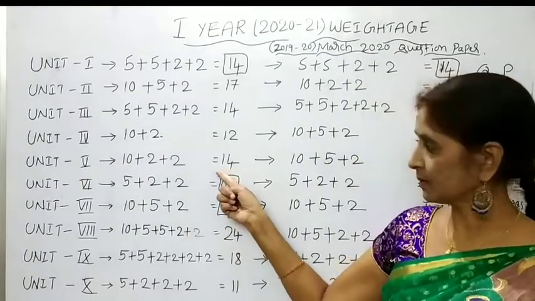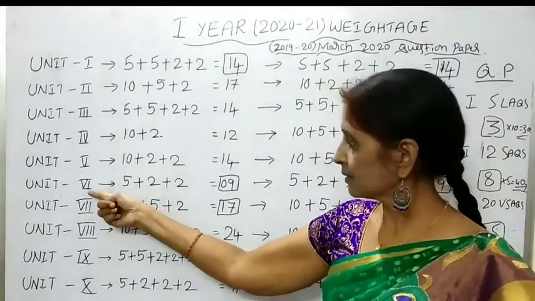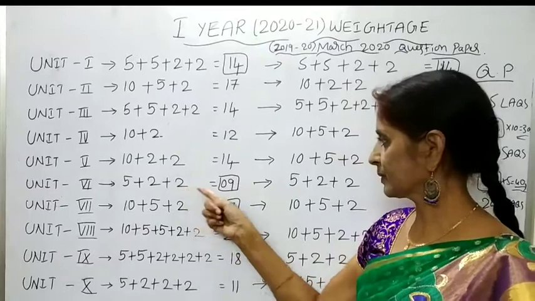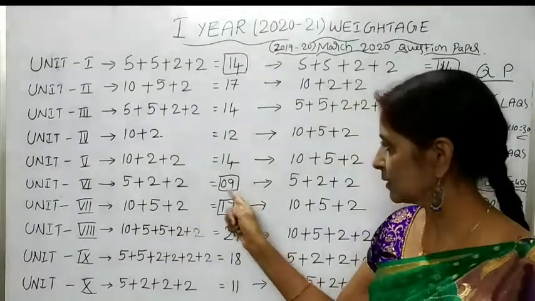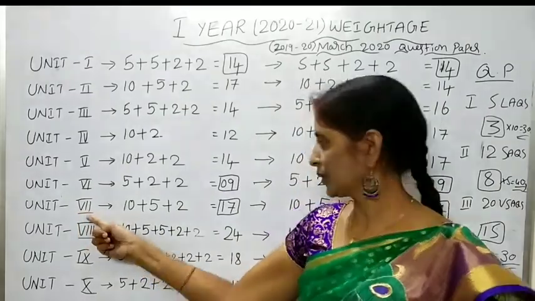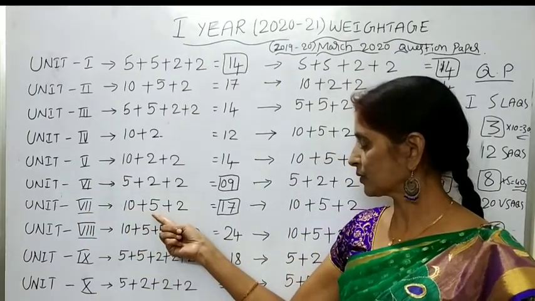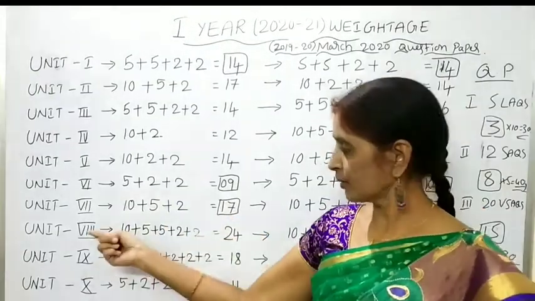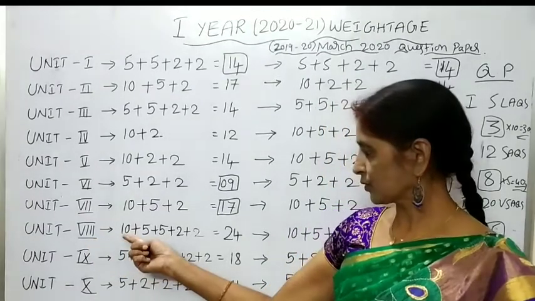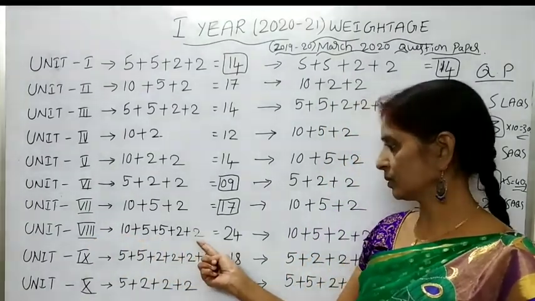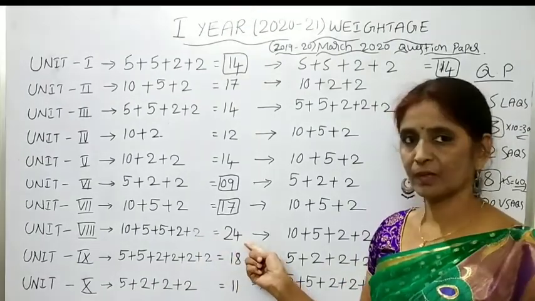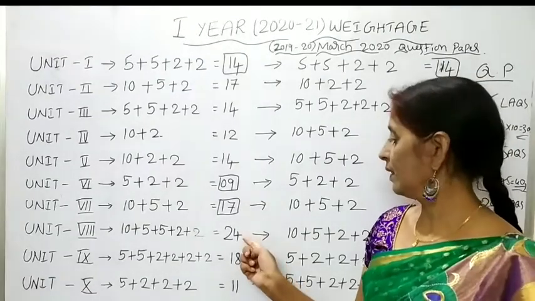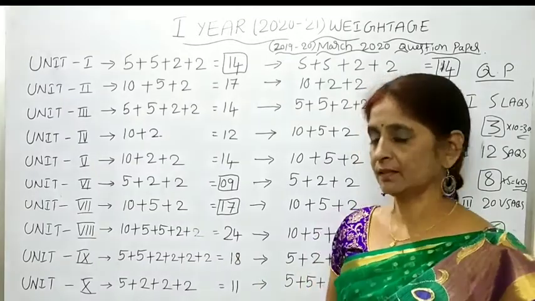14 marks total. And coming to the 6th unit, 1 five marks question, 2 two marks questions, total 9 marks. And next, the 7th unit, 1 ten marks question, 1 five marks question, 1 two marks question, total 17 marks. Next, unit 8, 1 ten marks question, 2 five marks questions and 2 two marks questions, totally 24 marks. Highest weightage compared to all the units. 8th unit is having the highest weightage.